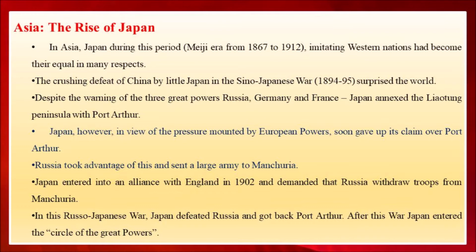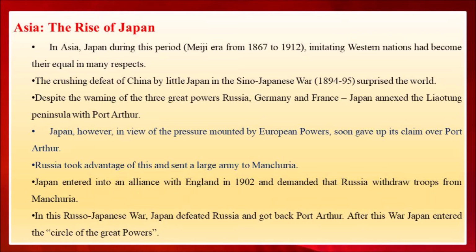China was totally defeated by Japan, and the crushing defeat of China by little Japan in the Sino-Japanese War surprised the world. Next, Japan captured Port Arthur, which is in Liaotong Peninsula near China.